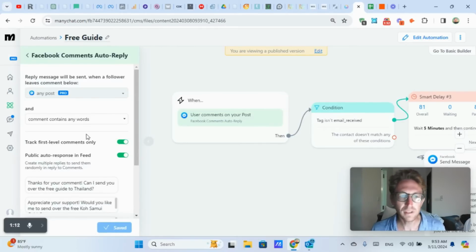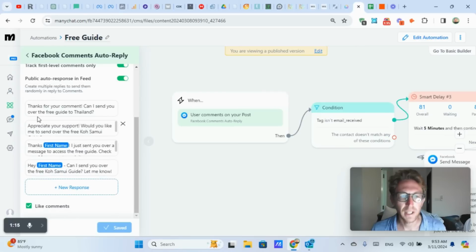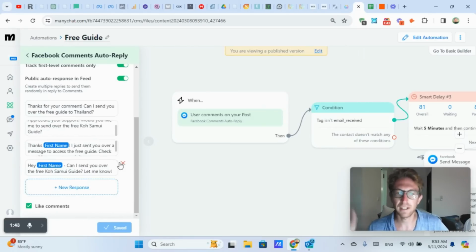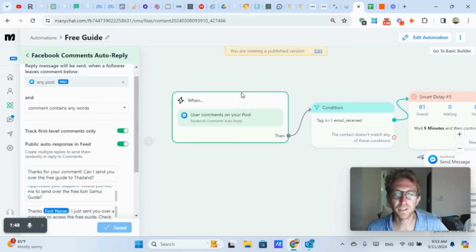Very powerful. So yeah, anytime someone posts a comment, it will reply with one of these 4 variations here. You have to make sure to set a couple different comments so that it randomizes it and Facebook can't detect this as a bot. Also, keep in mind that ManyChat is 100% Meta compliant, so you don't have to worry about getting banned for the most part. And even if you do, they'll most likely issue a warning first, and then you can obviously appeal that and go from there. But so far, I haven't had any issues whatsoever. Keep in mind, I'm just getting started. So that's the first one right there.